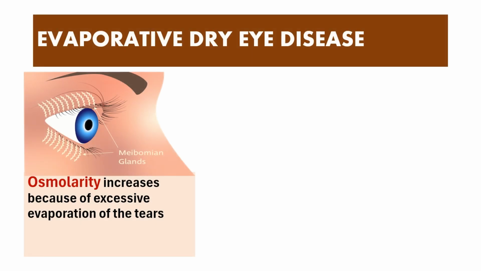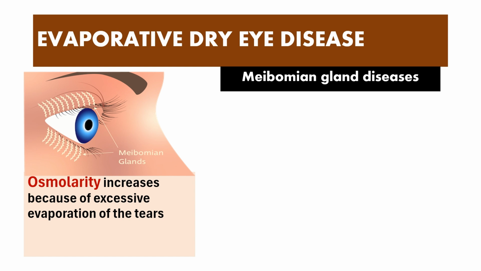The first one we'll talk about is evaporative dry eye disease. When the tear film is getting evaporated really quickly, the osmolarity increases because of the excessive evaporation of the aqueous component. What is left is the solutes, and therefore the osmolarity will be more. That is how it leads to hyperosmolarity.